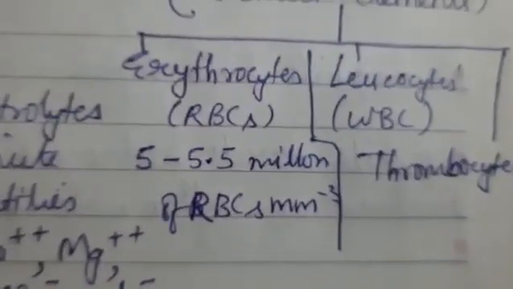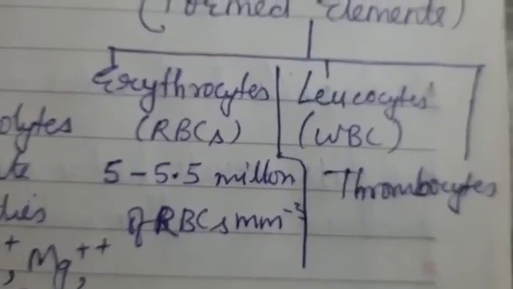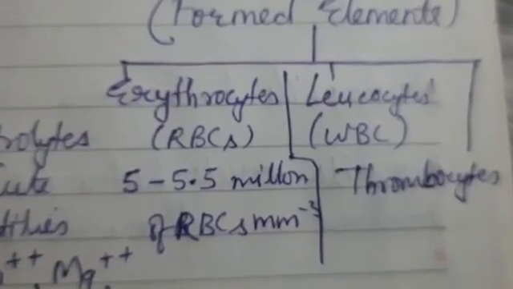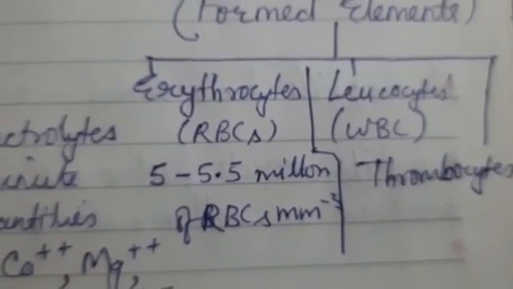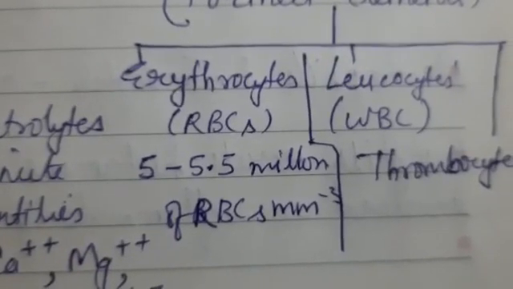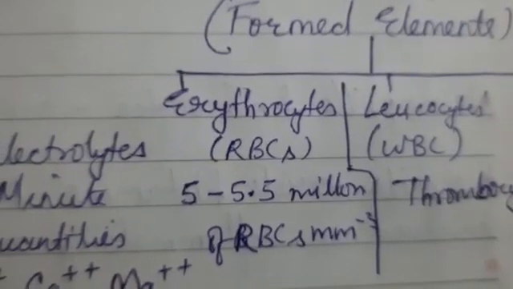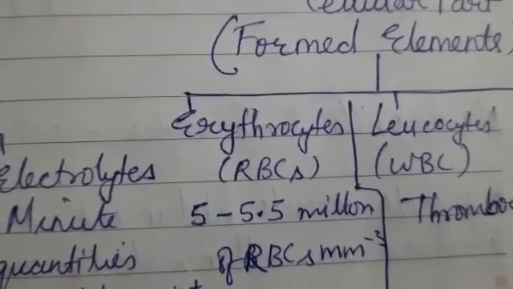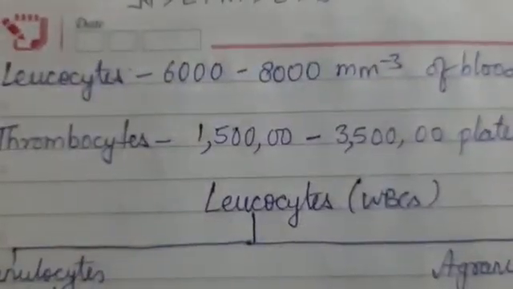If we talk about the number, RBCs are largest in number. About 5 to 5.5 million RBCs are present per cubic millimeter, so they are highest in number among the formed elements in the blood.